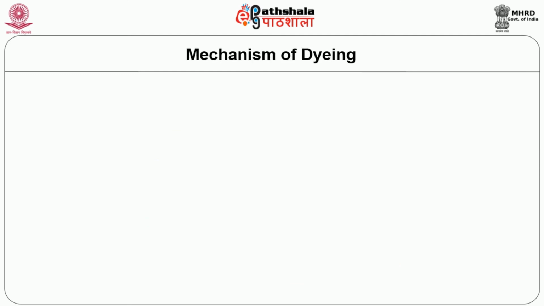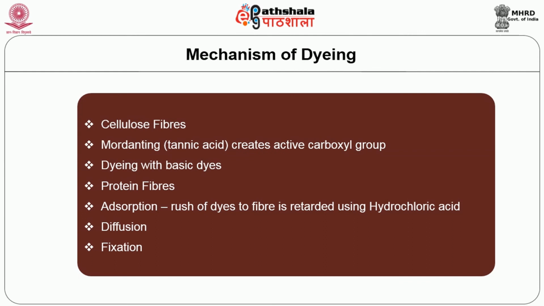Now we move on to the mechanism of dyeing. The mechanism of dyeing of cellulosic fiber is different since basic dyes do not have affinity towards cellulosic fibers. Pre-treatment is necessary. Mordanting with tannic acid creates active carboxylic groups in the cellulosic fibers. After this pre-treatment, dyeing of cellulosic fibers with basic dyes can be done, and the dye has affinity with the carboxyl group of the tannic acid and the cellulosic fiber. For protein fibers, the mechanism of dyeing is by adsorption, diffusion and fixation. Adsorption: the rush of dyes to the fiber is retarded by using hydrochloric acid.